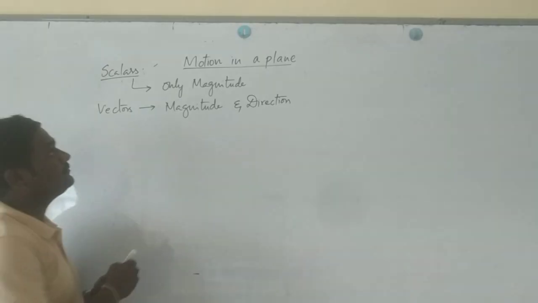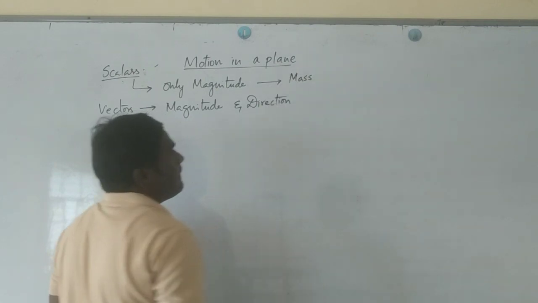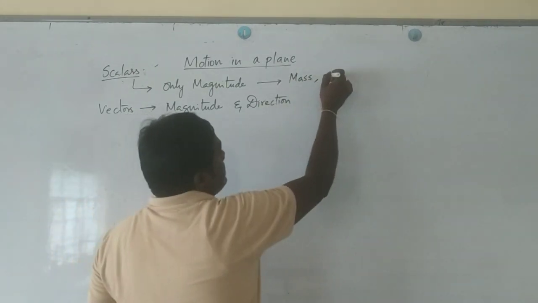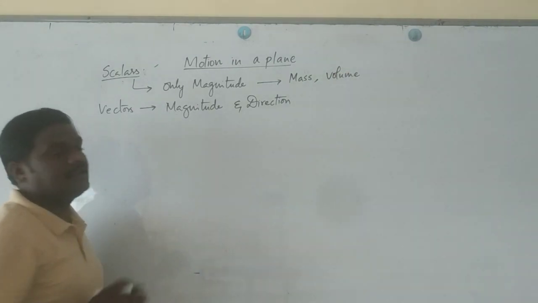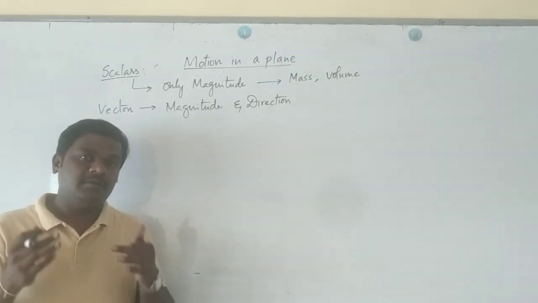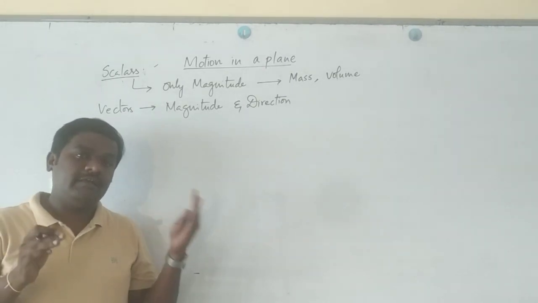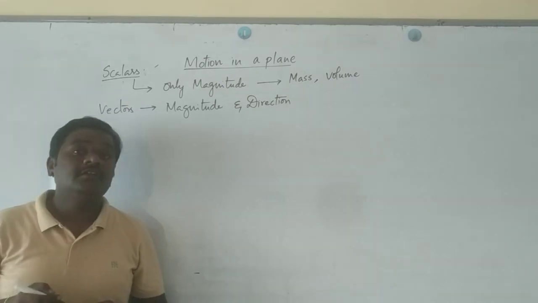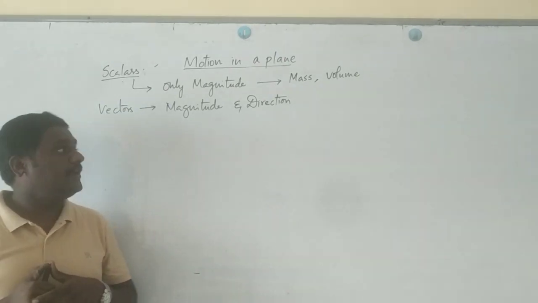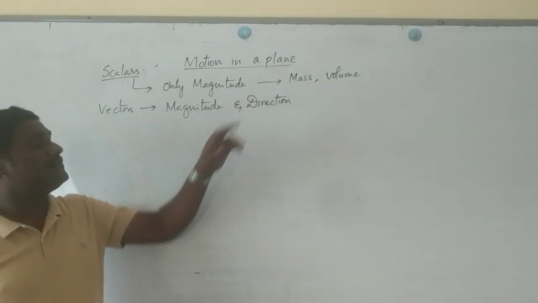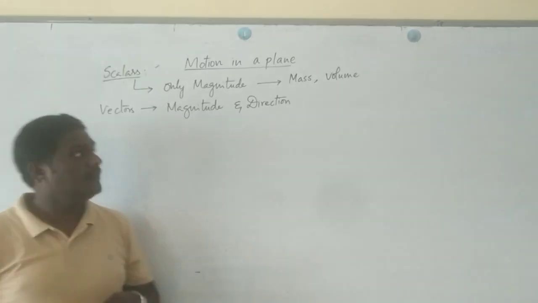For example, let us take mass, or you can take volume. So I have given 2 examples, and some more examples are available in your study material. Please go through that so that you will come to know which are scalars and which are vectors, and try to do some activity so you can find other scalars and vectors in daily life. Okay, so here I mentioned 2 physical quantities, mass and volume. So let us take the example of mass.